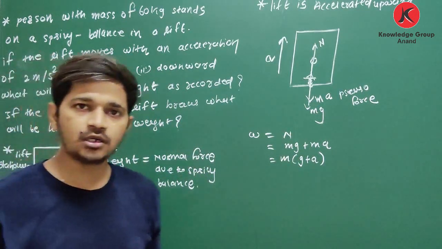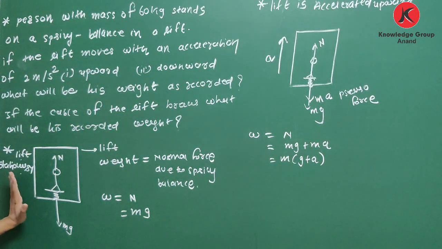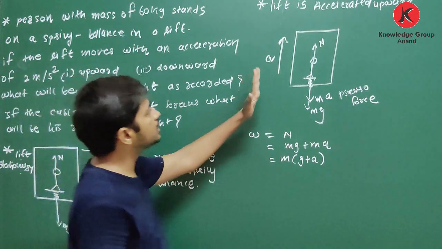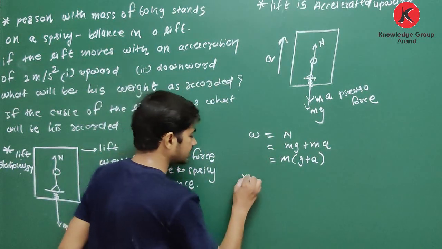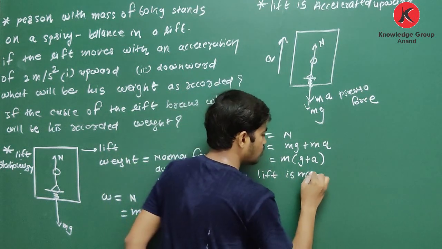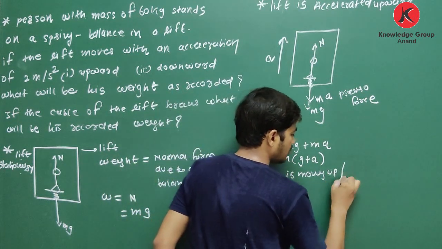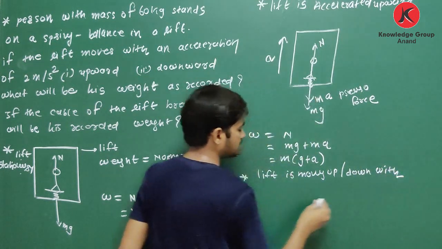Clear about this? Okay. So what is the condition when the lift is stationary? What is the condition when the lift is accelerated upward? Okay. Third case, when the lift is moving up or down with uniform velocity.